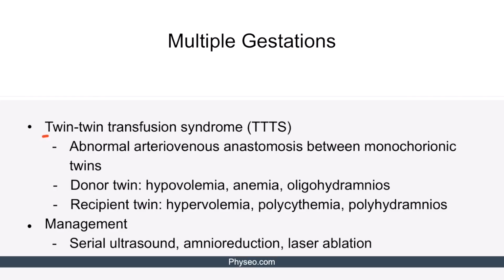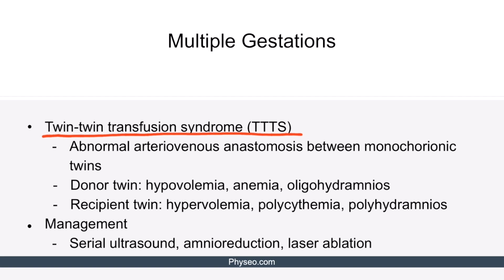Let's move on to the twin-twin transfusion syndrome, also known as TTTS. TTTS is caused by abnormal arteriovenous anastomosis between umbilical arteries of one twin and the umbilical vein of another twin in monochorionic pregnancy. Blood flows from the umbilical arteries of the donor twin to the umbilical vein of the recipient twin. Donor twin develops hypovolemia because most of the blood goes to the recipient twin. Additionally, donor twin has anemia due to lack of red blood cells and oligohydramnios due to decreased glomerular filtration rate.